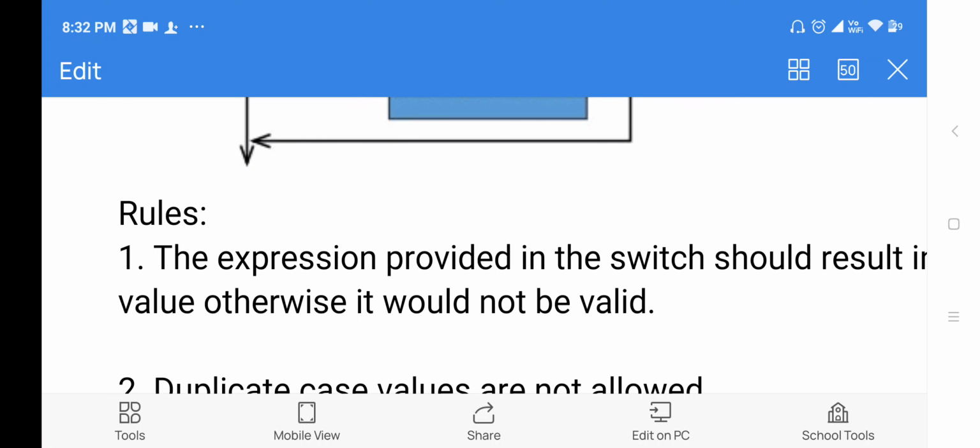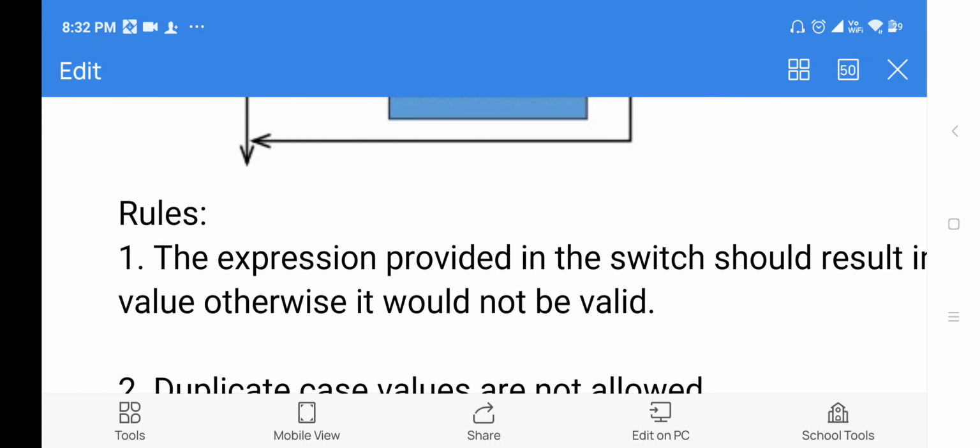Next, loops. Loops are nothing but a block of statements executed repeatedly while the given condition is true. Two types of loops are there: entry controlled and exit controlled. In one category we check the condition first, before executing the body, and in the second category we check the condition after executing the body of the loop. Based on our requirement, we can use either type. Under entry controlled we have the while loop and for loop. Under exit controlled we have do while.